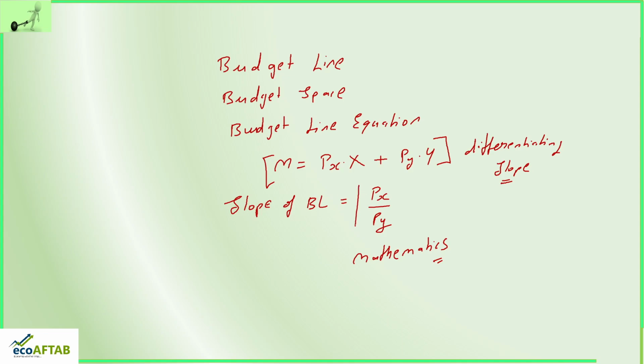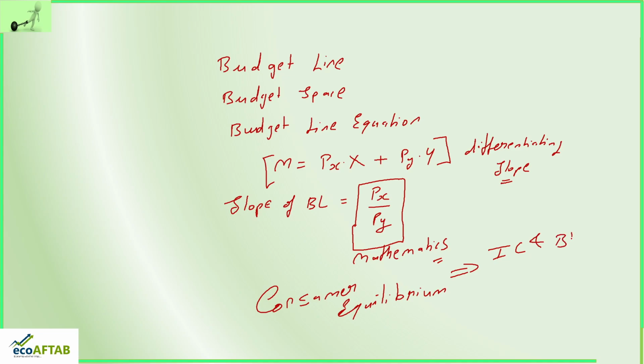Right now I'll stop this class at this particular point where we understood the slope of budget line Px by Py, because this will help us in our next class where I'll be dealing with consumer equilibrium. In consumer equilibrium we are going to take the case of indifference curves and budget line and try to find out consumer equilibrium.